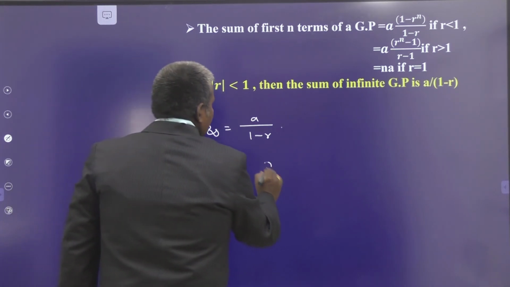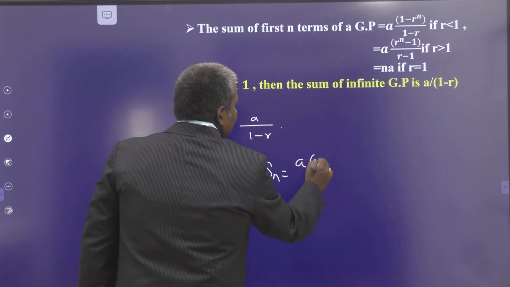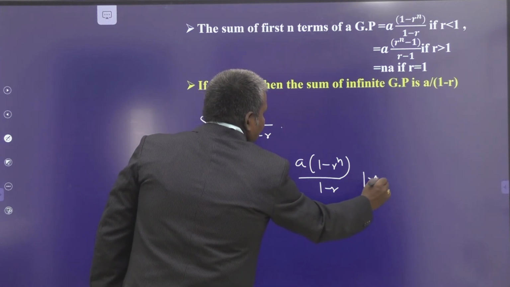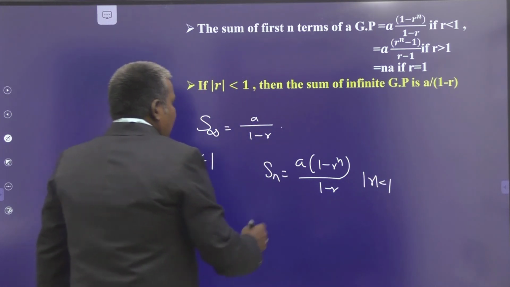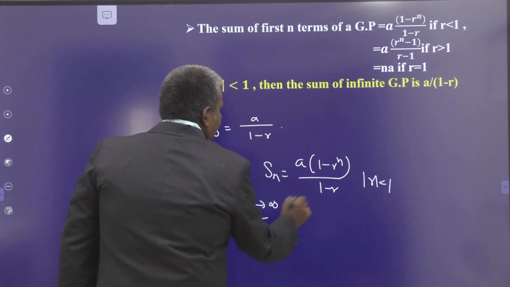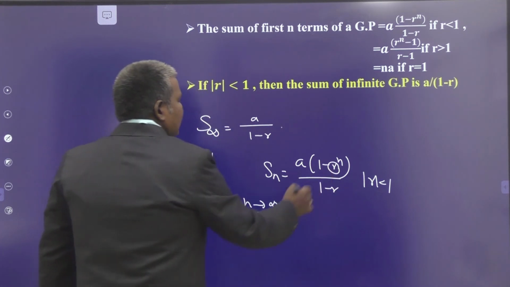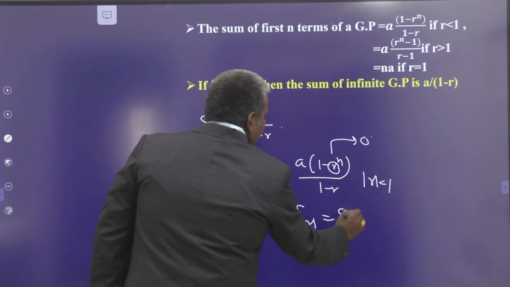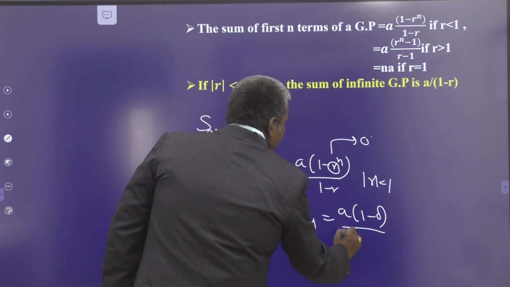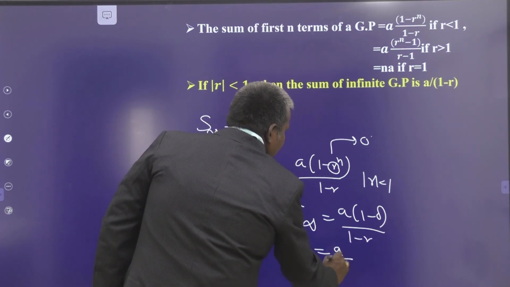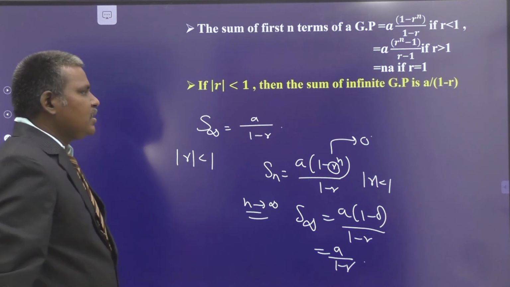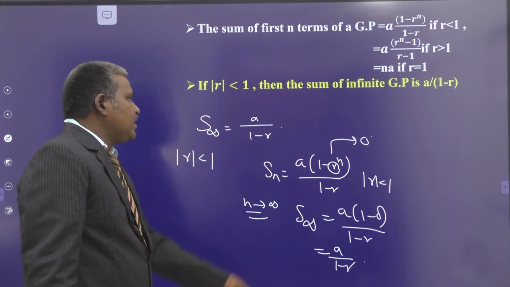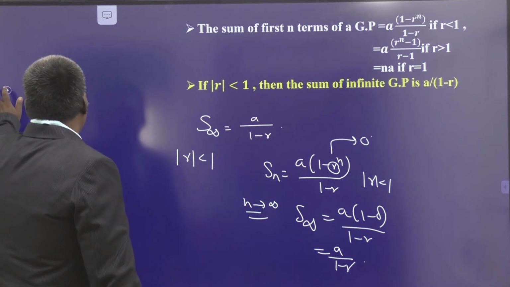Why? What is the S n value? S n is equal to a into (1 minus r^n) by (1 minus r), for mod r less than 1. Understand? As n tends to infinity, what happens? Since mod r is less than 1, r^n goes to 0. Therefore, S infinity becomes a into (1 minus 0) by (1 minus r), that is nothing but a by (1 minus r). So for mod r less than 1, S infinity is equal to a by (1 minus r).